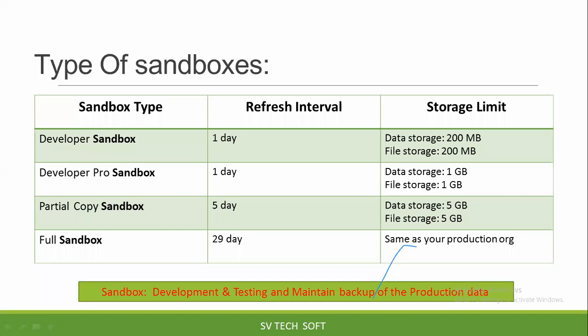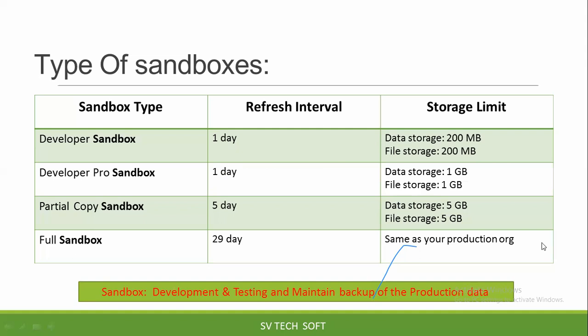Clear or not? For example, if you want to take a backup on a weekly basis, you have to maintain 4 different full sandboxes. Each and every week, you have to keep creating a sandbox: full sandbox 1, full sandbox 2, full sandbox 3, full sandbox 4, like that. Is it clear? These are the different types of sandbox. I will show you in detail in our regular classes how to create a sandbox and what advantages each sandbox has. We will give you in detail.